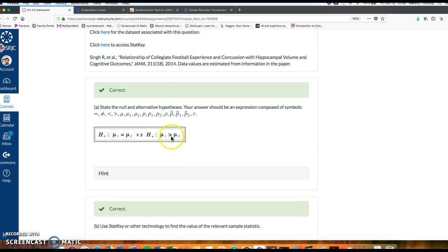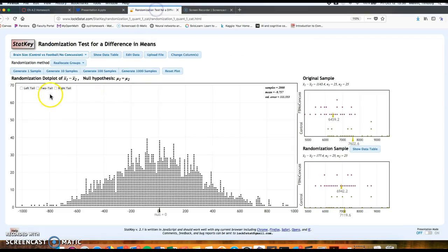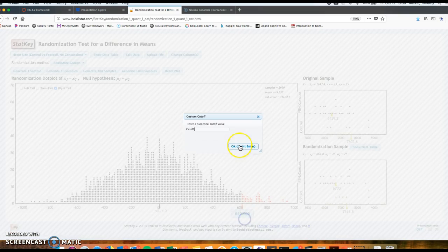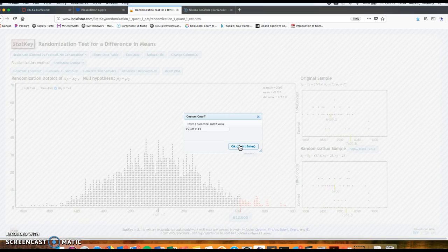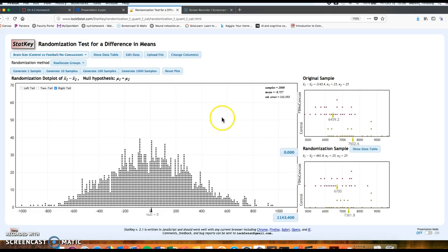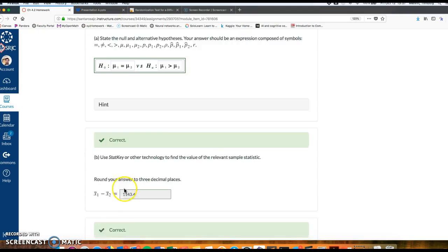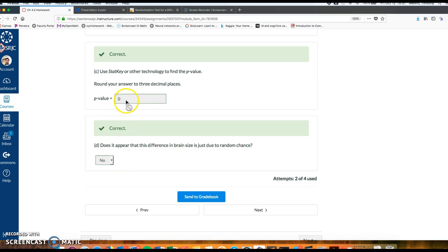Because the alternative hypothesis is greater than, we're looking at a right tail test. And I need to enter my sample statistic, which is 1143.4. Click OK. And the p-value is 0. So it's not 100% 0, but it's very, very unlikely to happen. So that's why the p-value down here is 0.